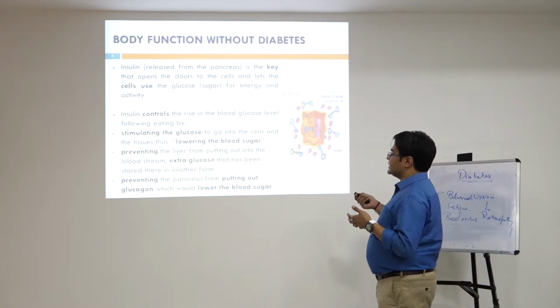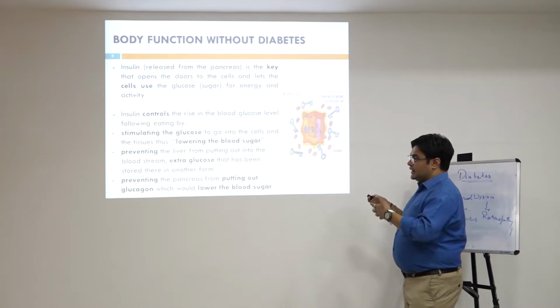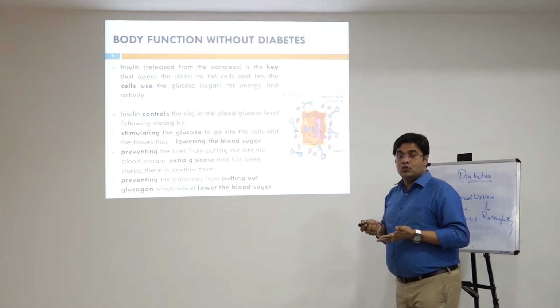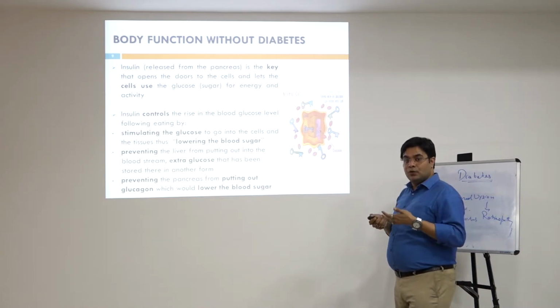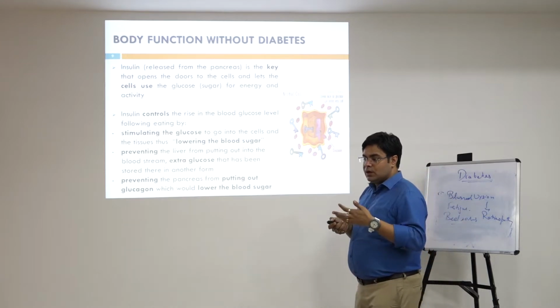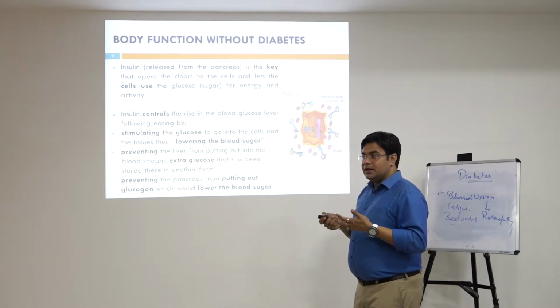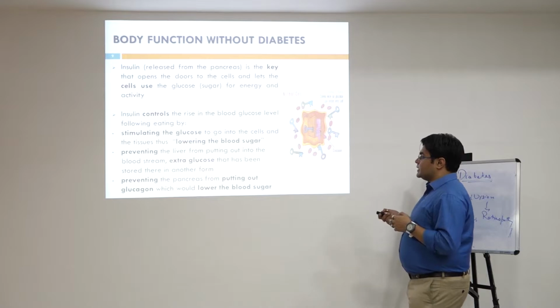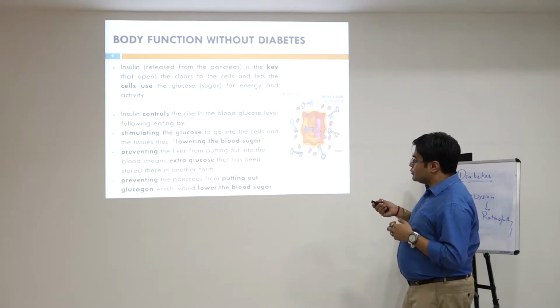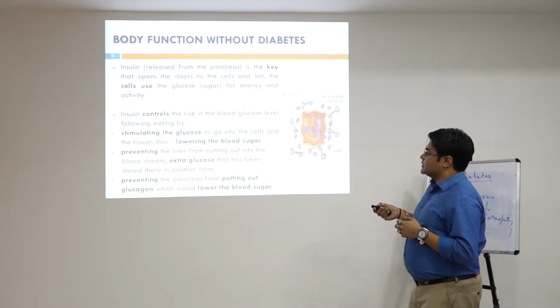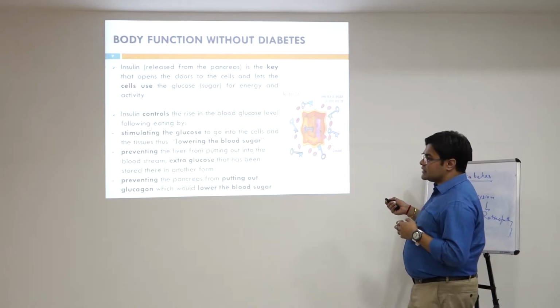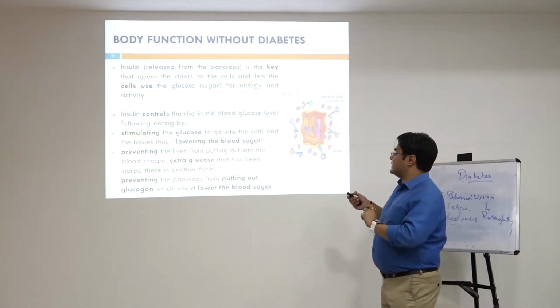Once glucose can enter the cell, it causes the reduction in the blood glucose level. That is what our aim was, that we have to reduce the blood glucose level in the body. So insulin controls the rise in blood glucose level by stimulating the glucose to go into the cells, because now insulin has opened that lock.